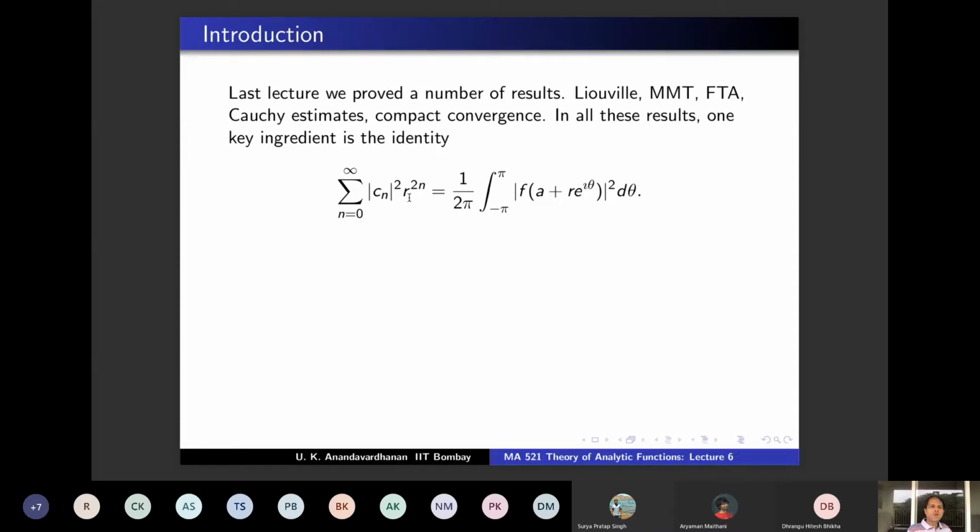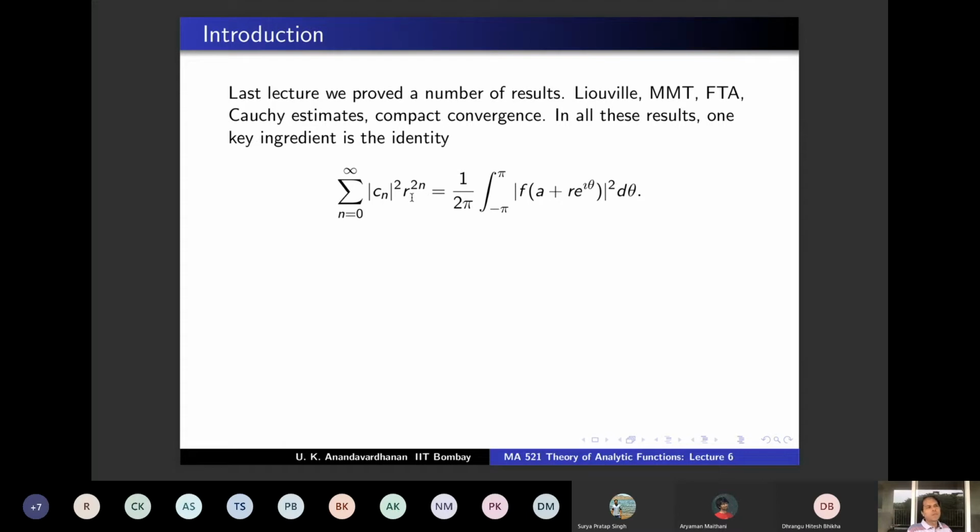All r. So when r goes to infinity, if the coefficients are non-zero, for large r you will get a contradiction. Therefore, all the coefficients where r is coming, those coefficients have to be 0. So only C0 remains. So f is a constant.